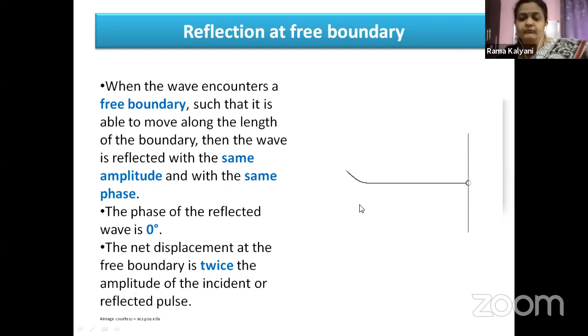Previously I told you about the reflection at a fixed boundary, where you can consider a mountain or a wall. The echo of a sound can be considered an example of reflection at a rigid or fixed boundary. Similarly, this is the reflection at a free boundary that I gave you. Imagine yourself playing with a rope, holding it tightly at one end while the other end is free. The other end will have a maximum displacement at the boundary.